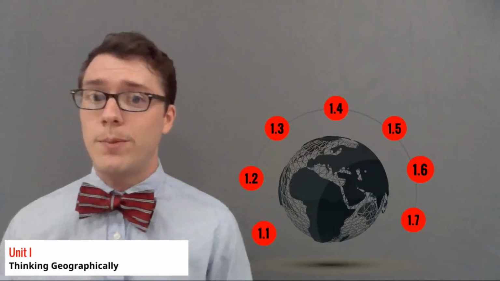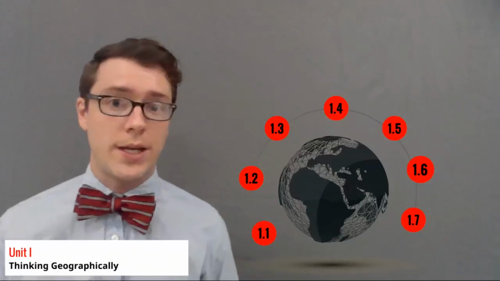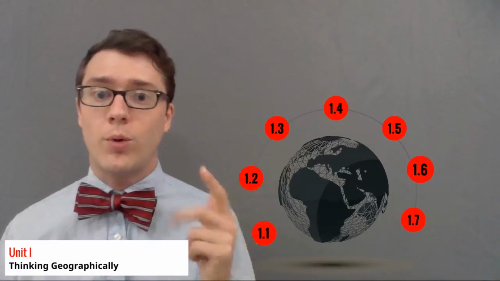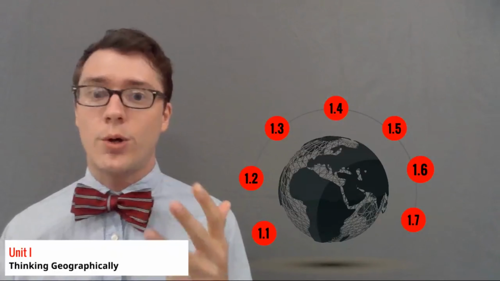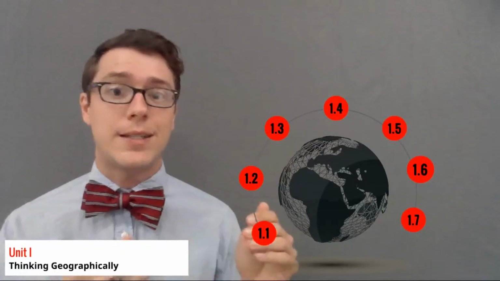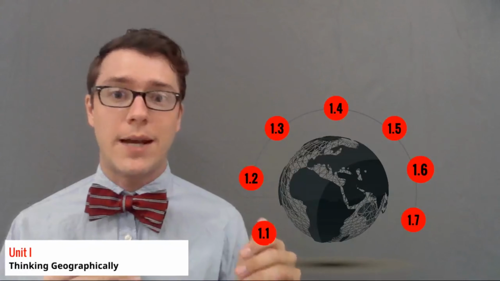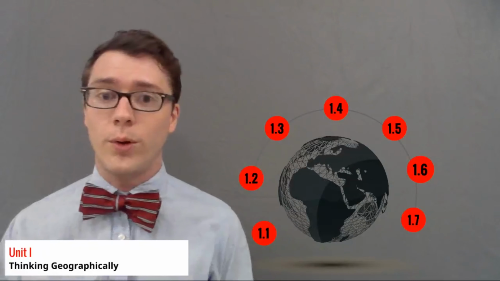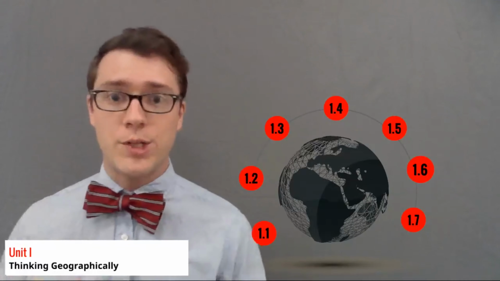All right, it was a short unit, but that was 1.3, importance of geographic data. We learned that the government, people, organizations, and businesses all use geographic data to make decisions. We will continue to investigate the ways that people use geographic data moving forward. That's just one step in our journey to better understanding our world. I'm Mr. Coulter, and that was Human Geography.